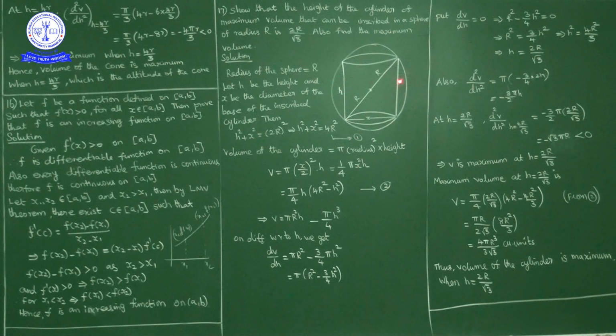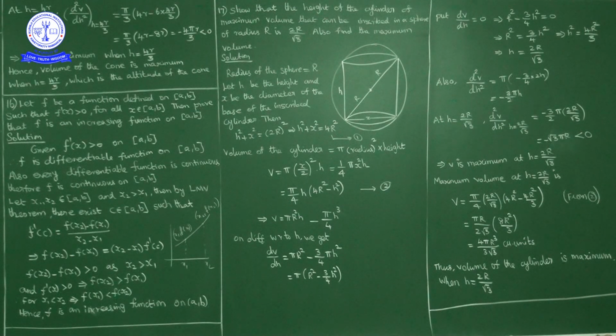Okay, now if you observe, this is a right angle triangle. So what we have is h square plus x square is equal to 2R whole square. Now here capital R is constant. Changing quantities are h and x. So h square plus x square is equal to 2R whole square, which is nothing but 4R square. Okay, I'll mark this one as 1.